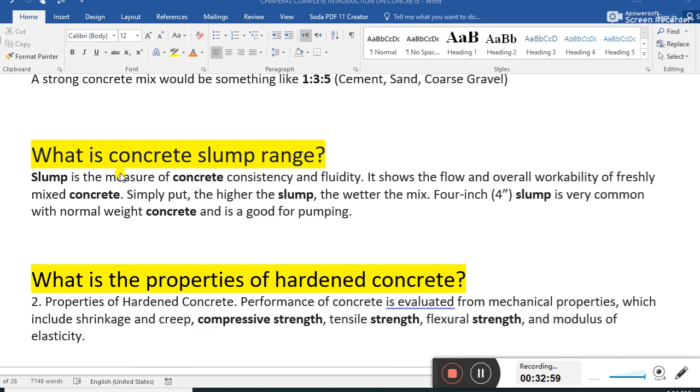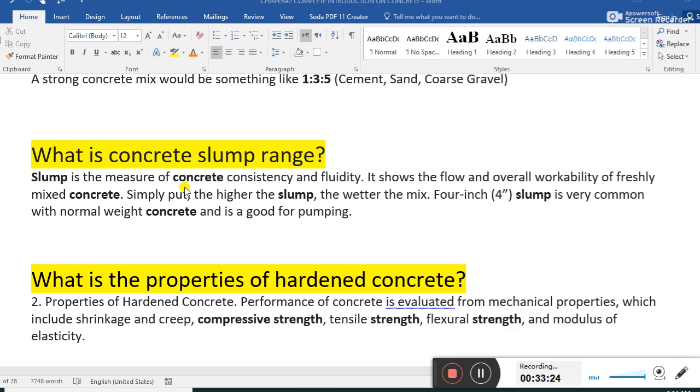What is concrete slump range? Guys, again, this is an important question. In the previous slide I explained this: slump ranges between 2" to 6", depending on the grade of concrete and the element we do in the concrete pouring. The slump test also varies.